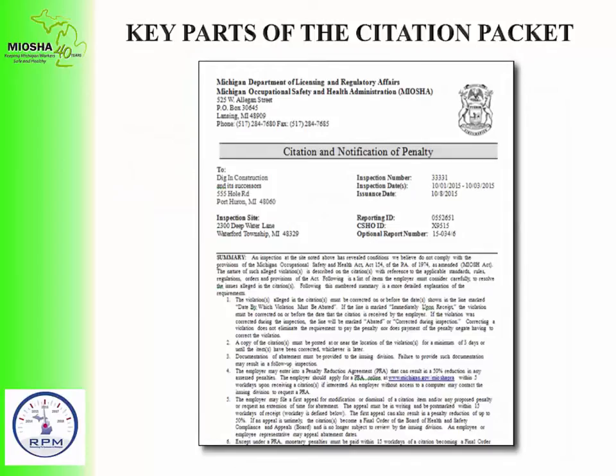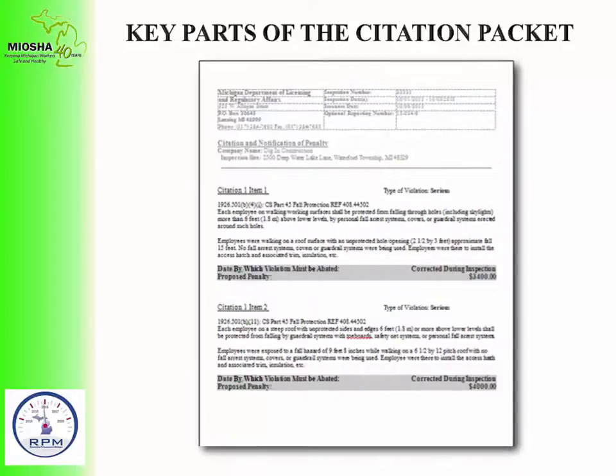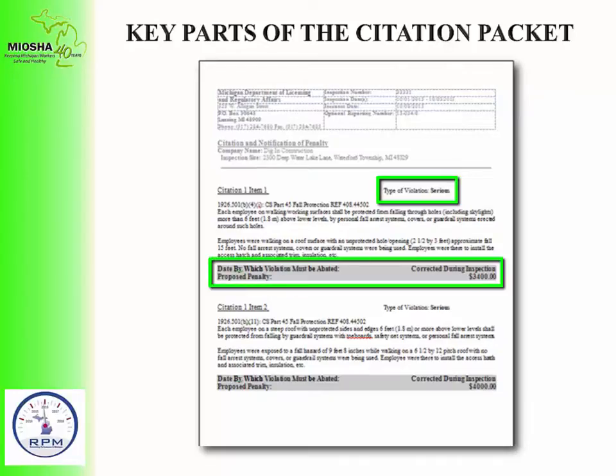To complete your PRA request, you will need the header information located on the first page of your citation packet, as shown in the green box highlighted on the screen. This section contains key information about your inspection. You will also need to review the sections of the citation as shown in the green boxes on the screen. The first section is the type of violation and will help to determine your eligibility for a PRA. The second section, titled Date by which violation must be abated, will be needed if it is a construction inspection.